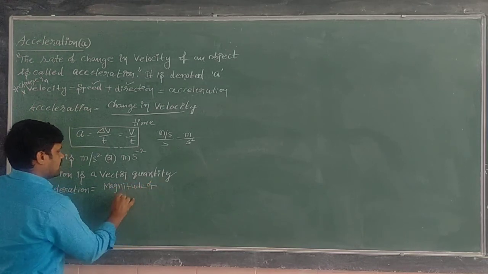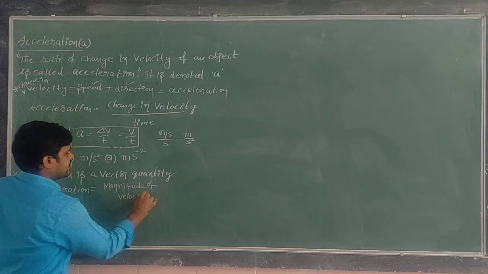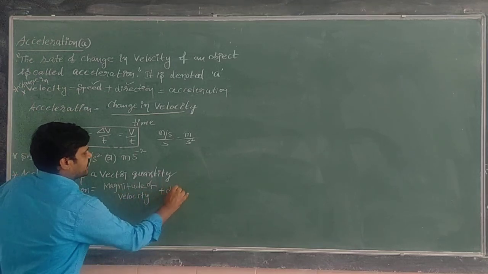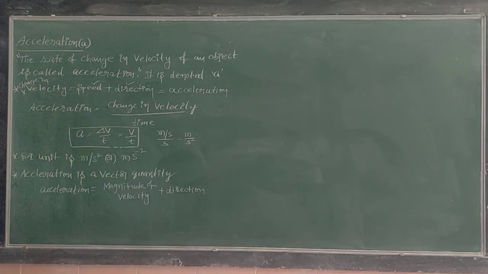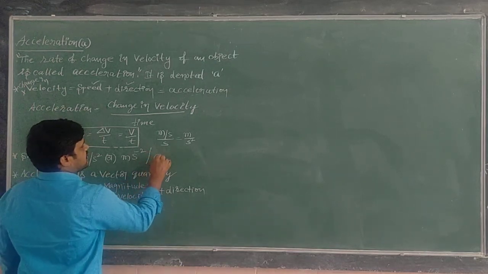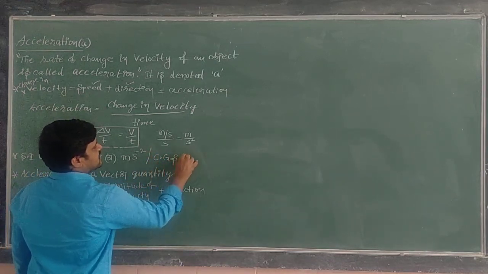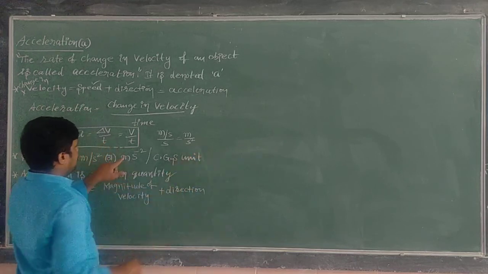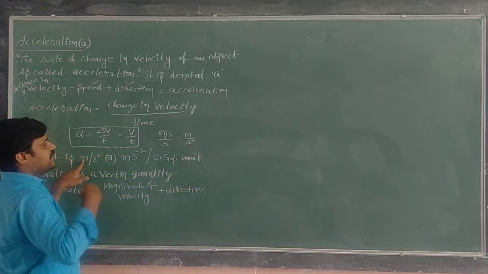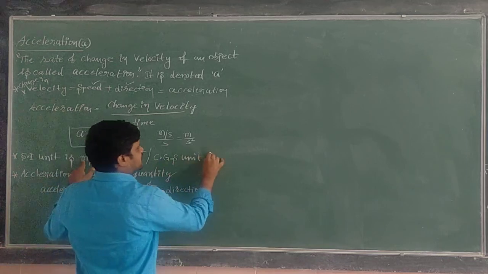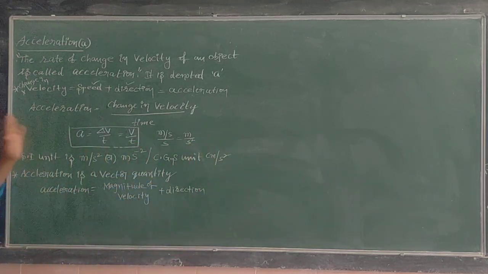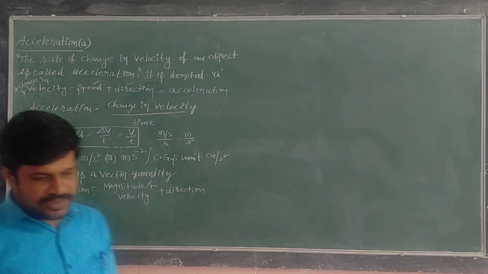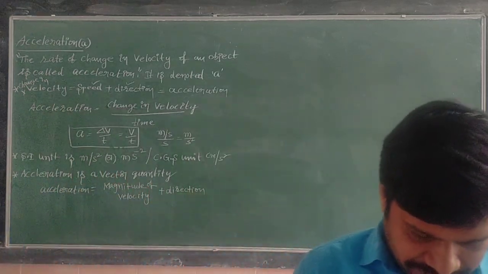Magnitude of velocity plus direction. Direction is nothing but acceleration here. Sir, what is the CGS unit? Next one, the CGS unit. The unit of acceleration is meter per second squared, and in CGS it becomes centimeter per second squared. This is the CGS unit of acceleration. Now this is about the acceleration mark.